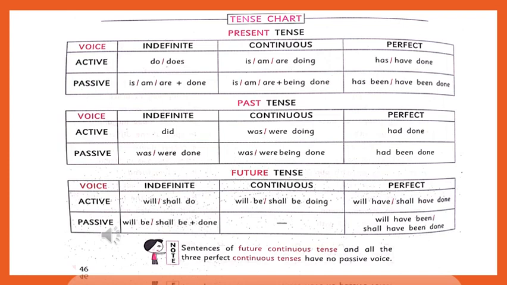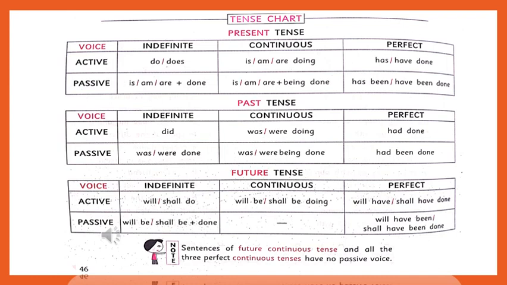When it is plural in the active voice, I do the works. If it is works, then in the passive voice it will become the works are done by me. Are will be used. After the be form of the verb, is, am, or are, we will use the third form of the verb. In the same way, in the continuous tense also, in the passive voice, is, am, or are plus being done we will be using.